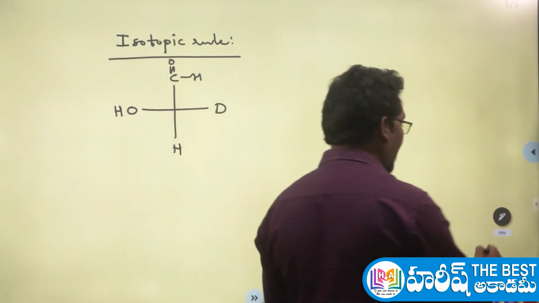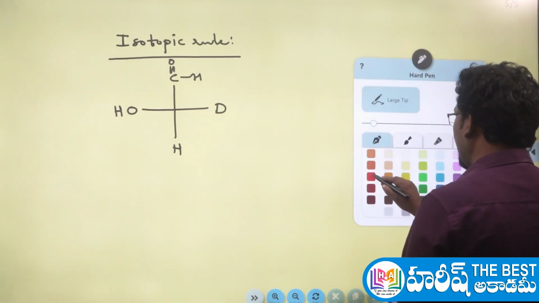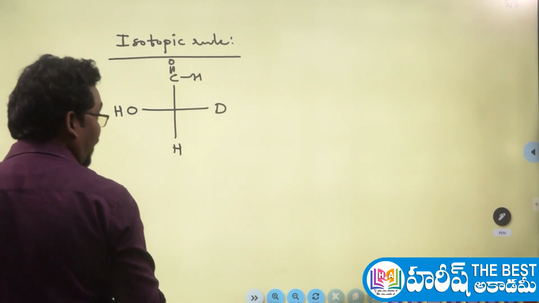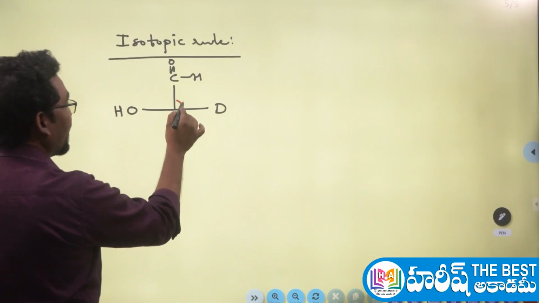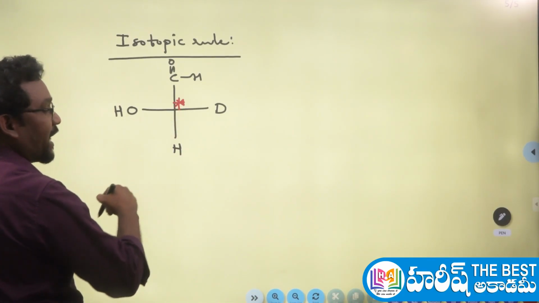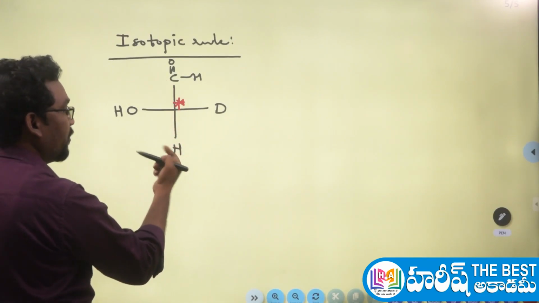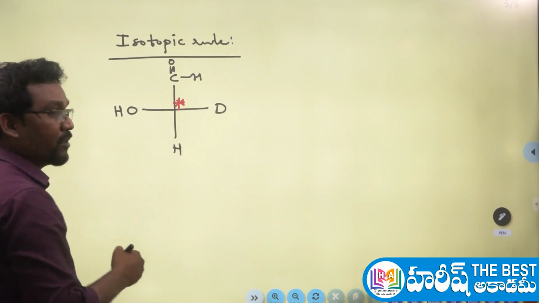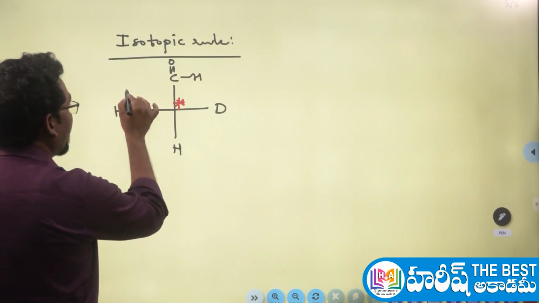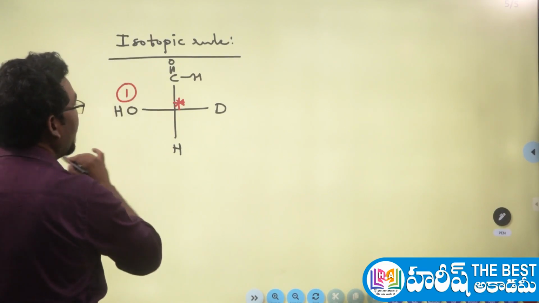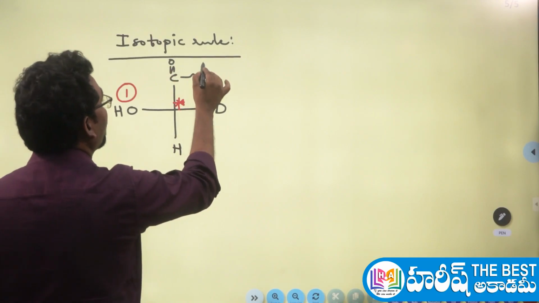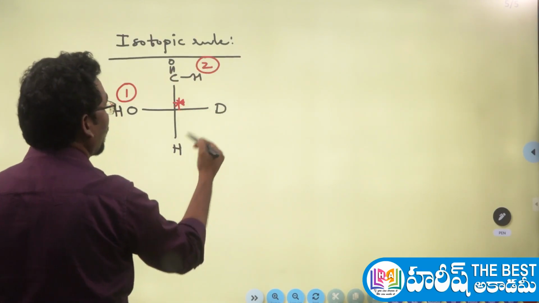Let's see how to give the priorities. So guys, first you have to check whether the chiral carbon is there or not here. Of course, this carbon is a chiral carbon because it is having 4 different atoms. And what are the directly attached atoms? Above is carbon, right side deuterium, below hydrogen, and left side oxygen. Among the 4, whose atomic number is more? Oxygen atomic number is more. So this oxygen containing hydroxy group gets the first priority. Next highest atomic number is for the carbon. So the carbon containing aldehyde group gets the second priority. And here we have the 2 isotopes.